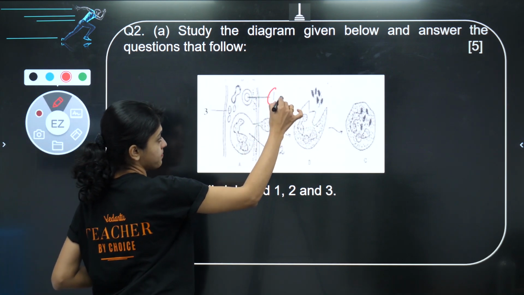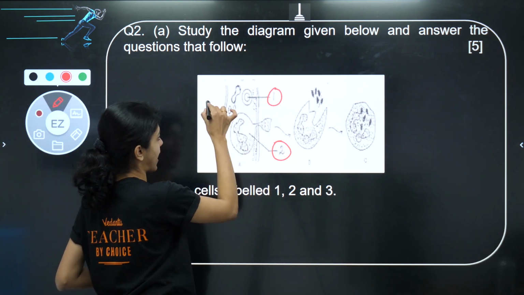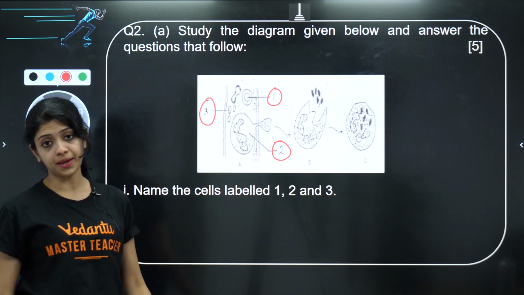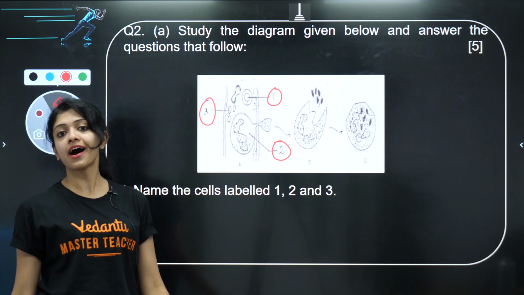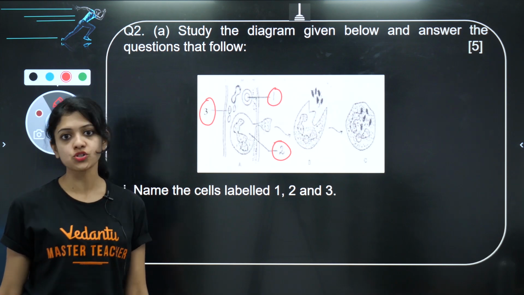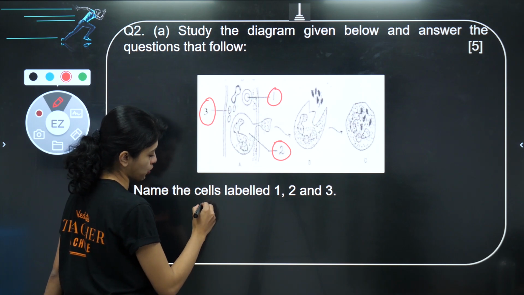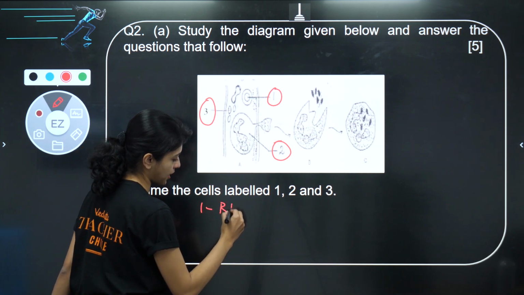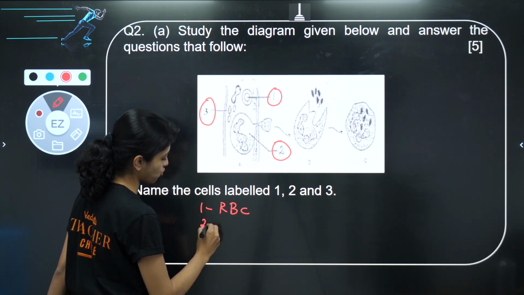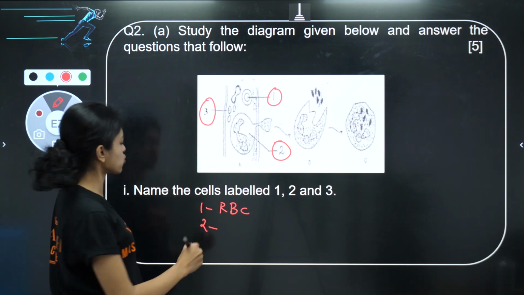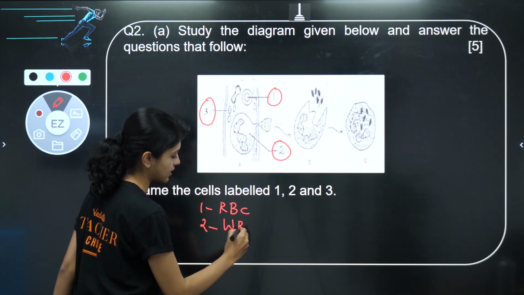So basically 1, 2 and 3. What are they? Of course, they are your formed elements of the blood. 1 is certainly, from the shape you can make out, although it's not colored, RBC. What is 2? It's amoeboid in shape, so obviously it has to be a WBC.